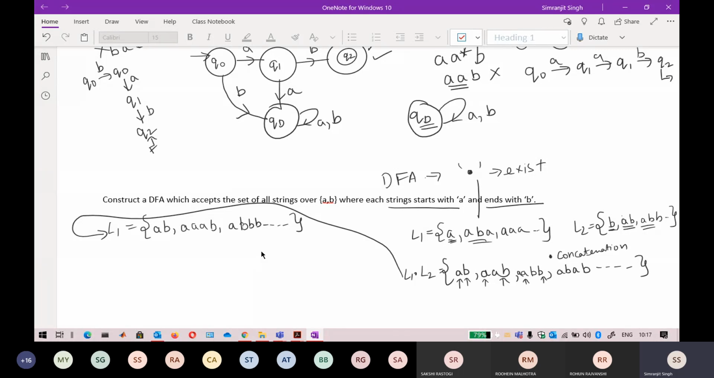Okay, so I think Mayank has given the answer. Starts with A, ends with B. Yes, absolutely correct.